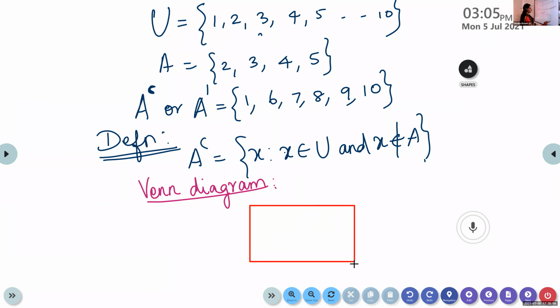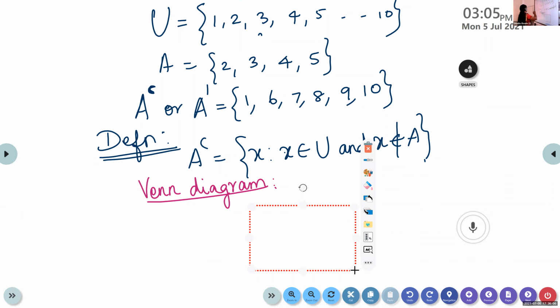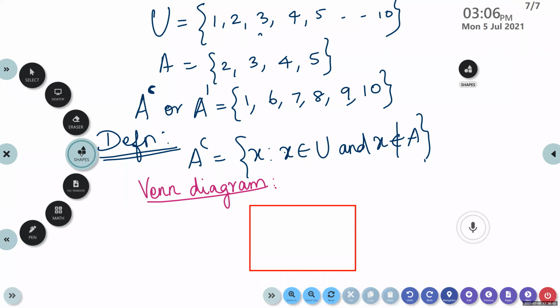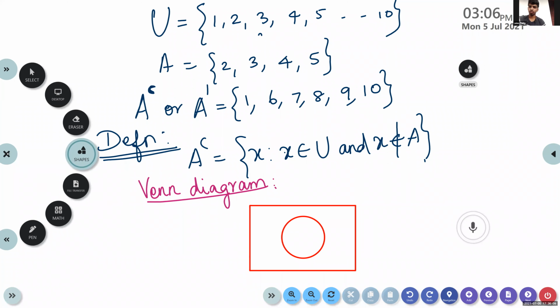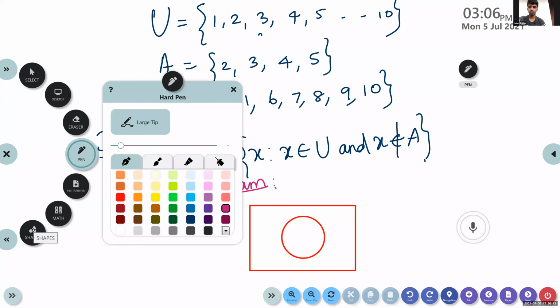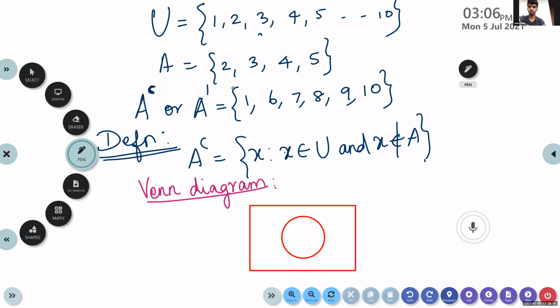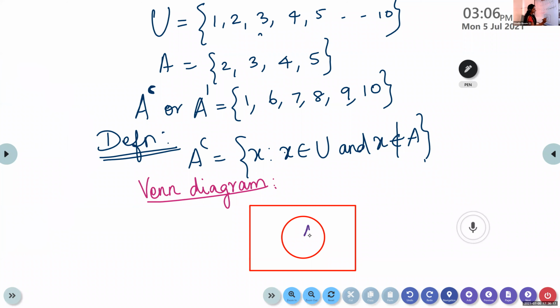Suppose this is the universal set, and this is the set A.